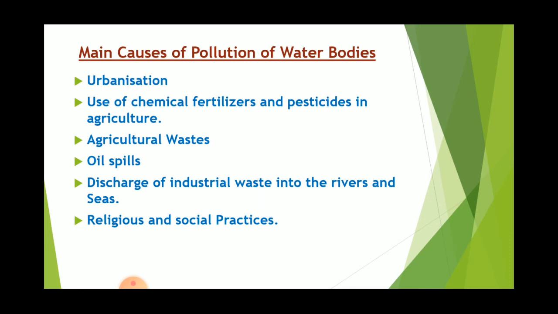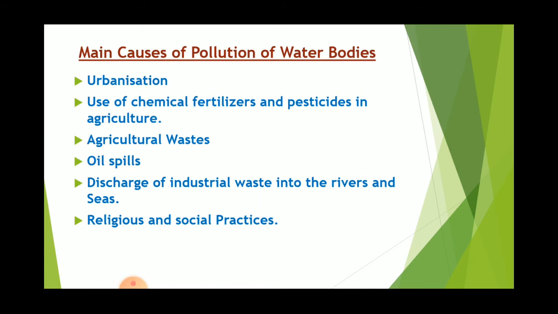Urbanization is a process by which a particular area rapidly changes from rural to urban. In such areas, population will be high and the land area will be less. There will be a problem of waste disposal, and that results in the pollution of water. People start disposing their waste in the water. That results in environmental pollution.